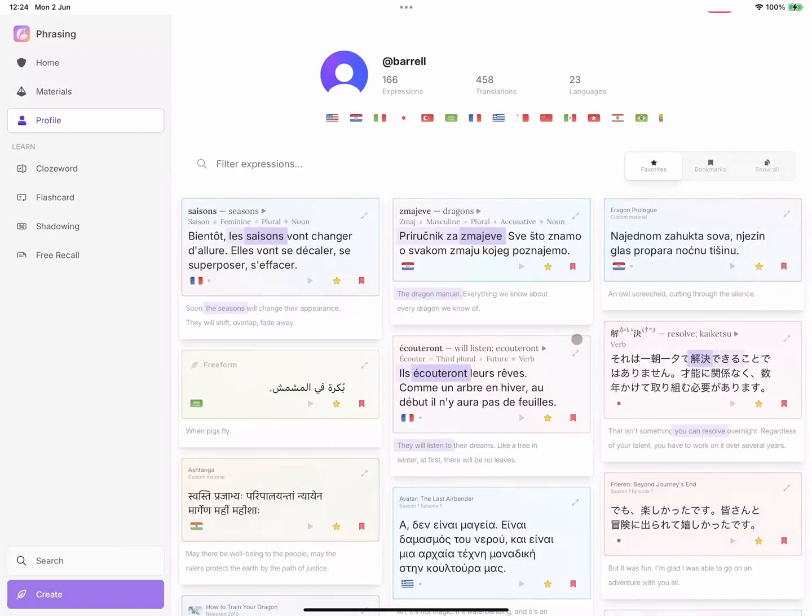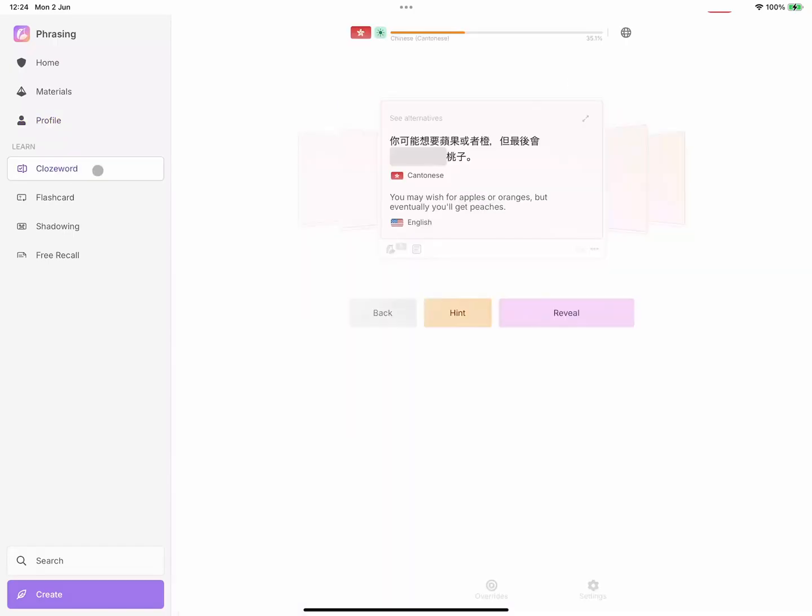Where I spend a majority of my time is in cloze word, a fill-in-the-blank style of learning. This is not only extremely effective, but it gives Phrasing the most information about what I know, what I struggle with, allowing the algorithm to adapt to me.